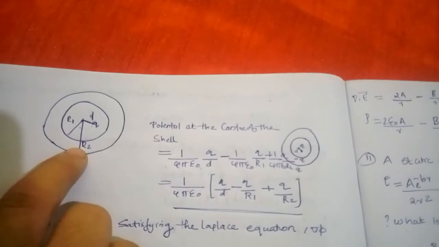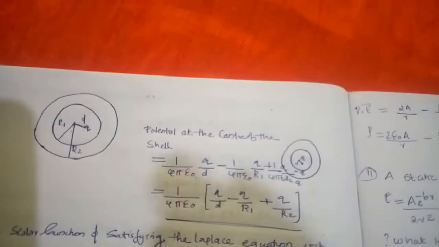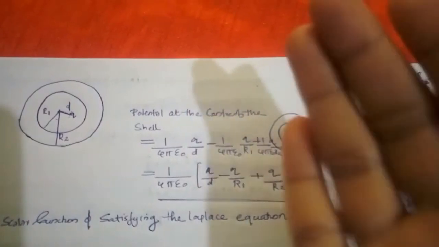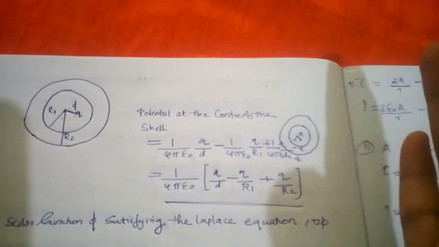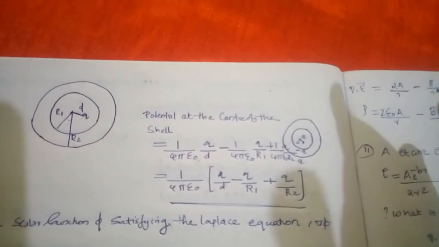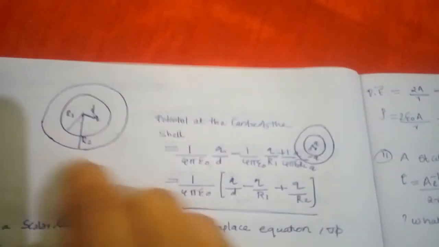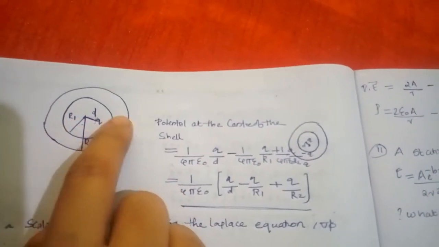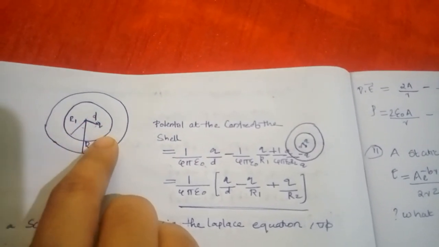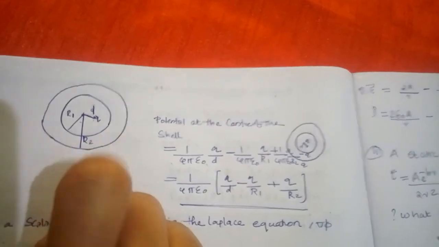Just consider the concept used in the conducting plate. If you are considering a conducting plate and a charge, the induced charge will become the negative of the real charge. So here also this is a conducting plate and there is a charge q, and here it is minus q and here it is plus q.